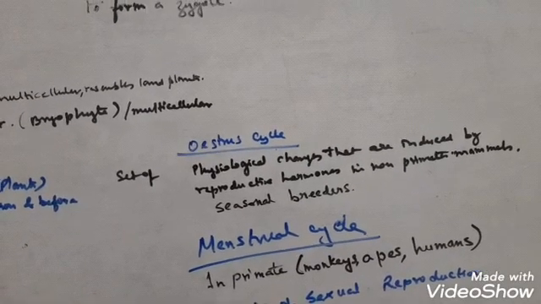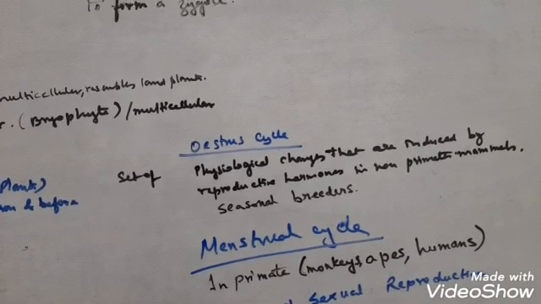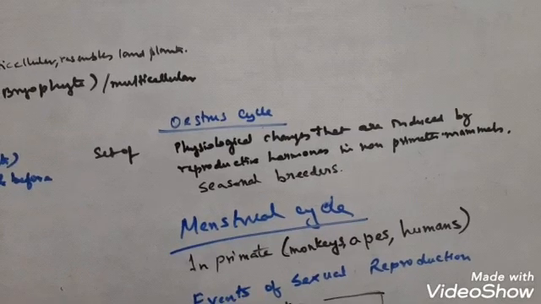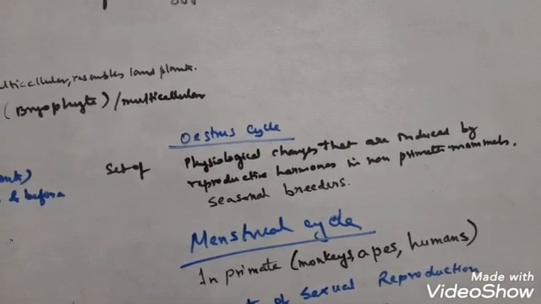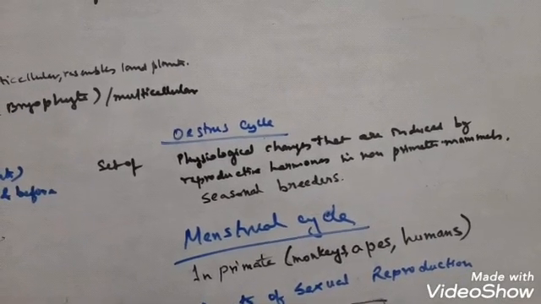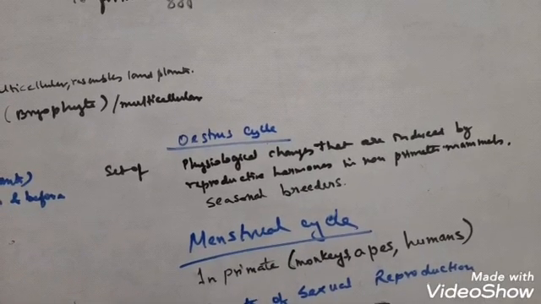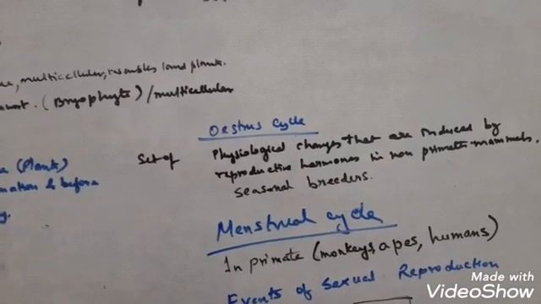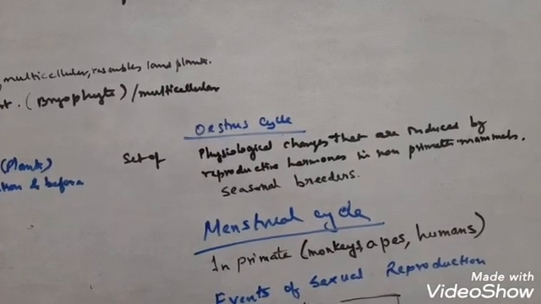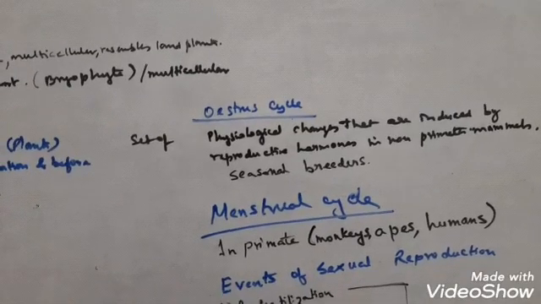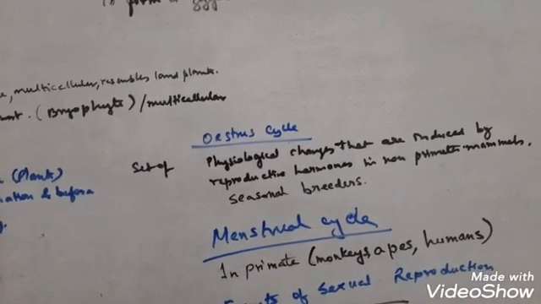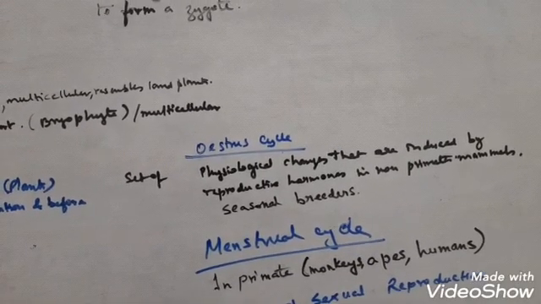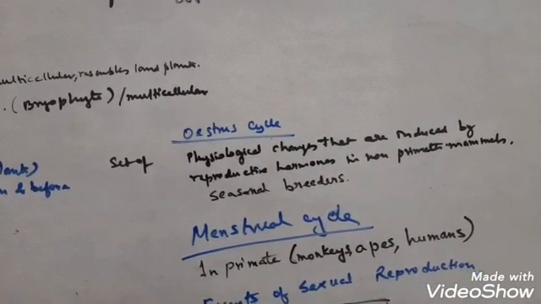In this type of animals, there is a set of physiological changes that take place in the body, induced by reproductive hormones. These hormones bring changes in a particular season, and they mate with the opposite sex. So this is about the non-primate mammals. These mammals are seasonal breeders, and the females of this type of animals undergo the estrous cycle.